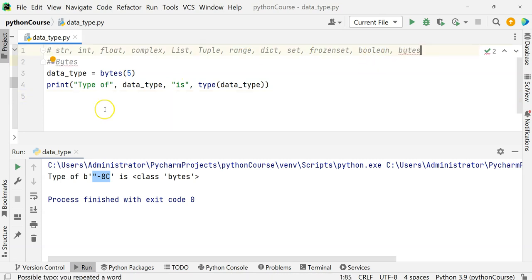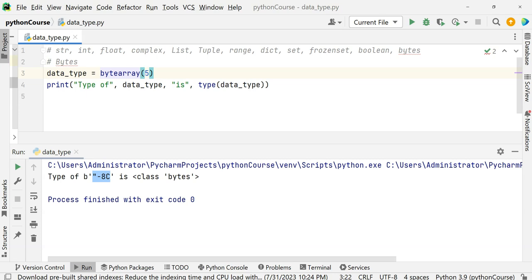What is next? The next one is a byte array type. Byte array. Now what is a byte array? The way we have the bytes, that way we also have the byte array function. Now what is byte array going to give? The byte array basically